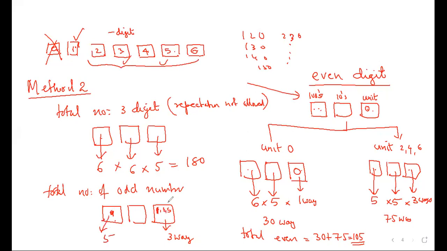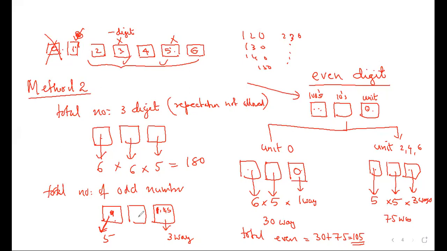Suppose I had put 3. Then this cannot be put, but this can be put. So still it will be 5. Suppose I put 5. This 0 and 5 cannot be put. Remaining there are 5 digits. So always this will be 5. So there is no need of any cases here. Understood? Yes, sir.